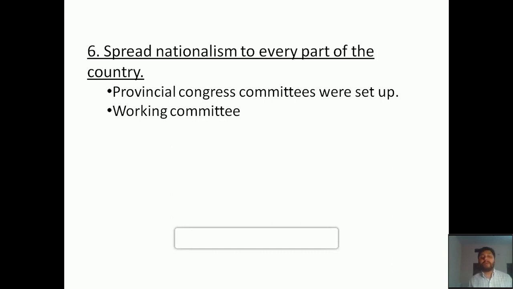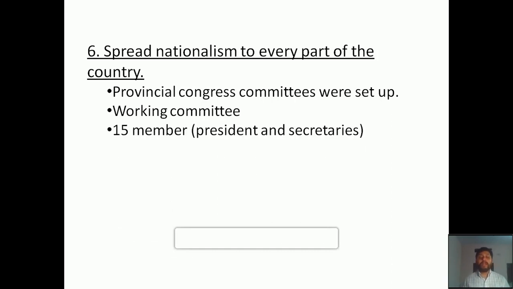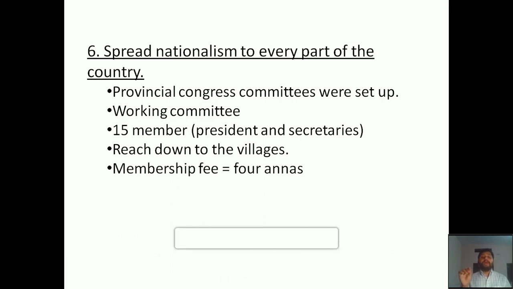Working committees were set up along with the president and secretaries. Altogether 15 members would be there in the working committee, and this working committee was focusing on grassroots level growth of nationalism, reaching down to the villages. Each and every corner of the village should get the messages of nationalism. Then membership was almost free, just 4 annas was the amount for the membership. So all this led to the spread of nationalism to every part of the country.